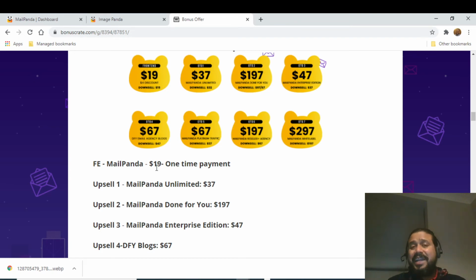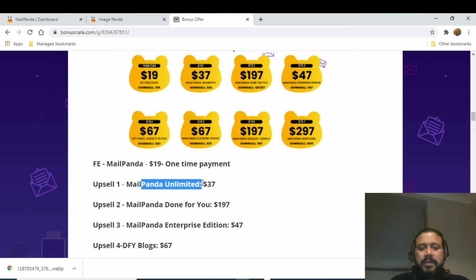If you compare any other autoresponder, they don't have unlimited emails and unlimited campaigns. They have a set number of subscribers, beyond which you need to pay money. And there is also a monthly subscription of between $50 to $100, depending on which plan you take. All those things are there. So this is $19 for the front end, and this is available during the launch period.